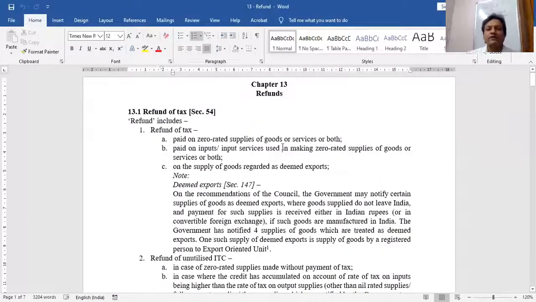I hope the new file is visible to you. Is this new file visible? Can everyone see this new file? I hope this new file is visible to everyone.